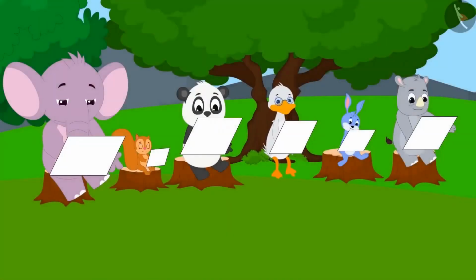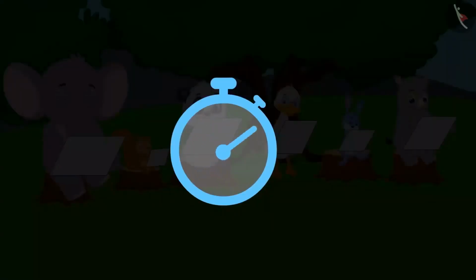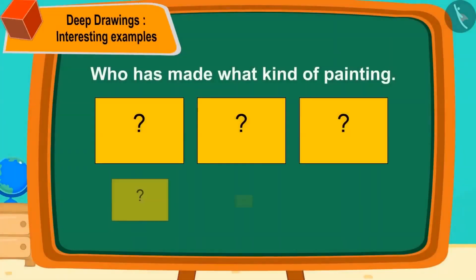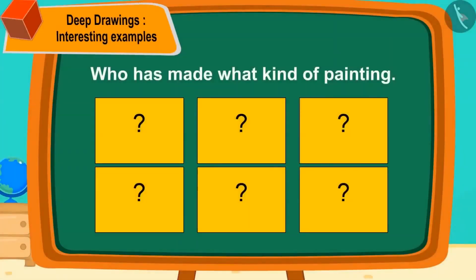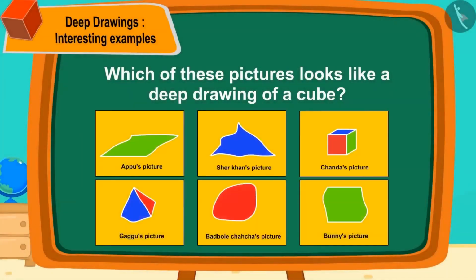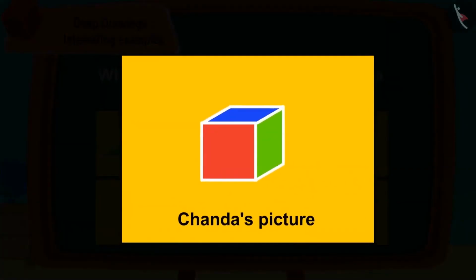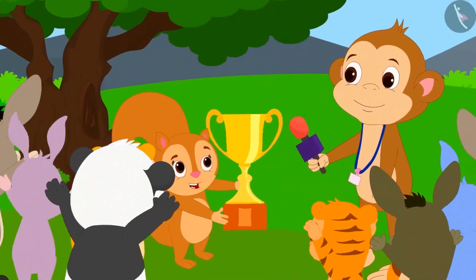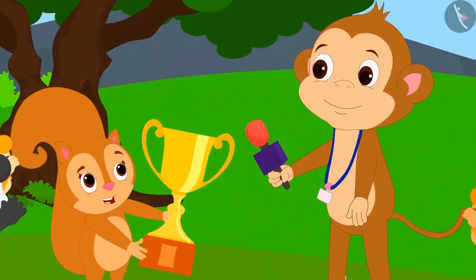Everyone started drawing their own pictures. Time ran out and everyone gave their pictures to Babban. Let's see who has made what kind of picture. Children, can you take a look at these pictures and tell us which of the pictures in front of you looks like a deep drawing of a cube? Yes, Chanda's picture is a deep drawing of a cube. Because Chanda's portrait was the most beautiful, Chanda won the prize.